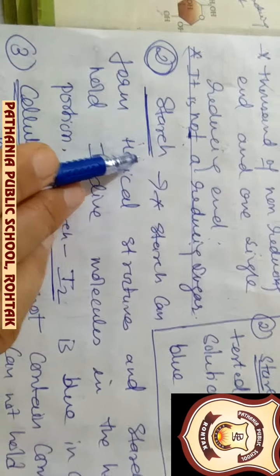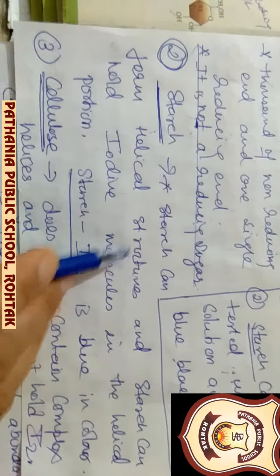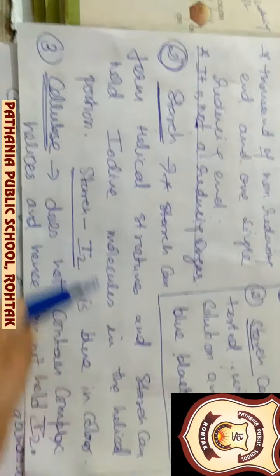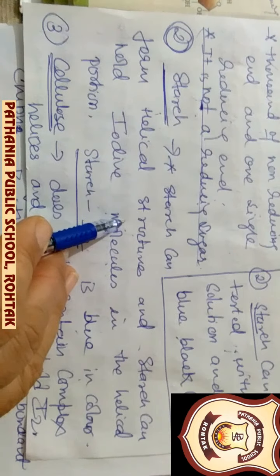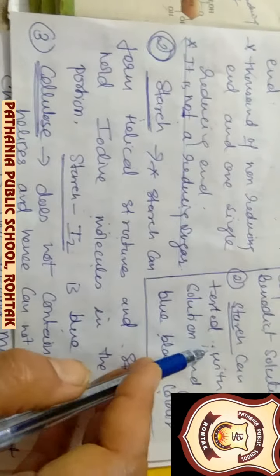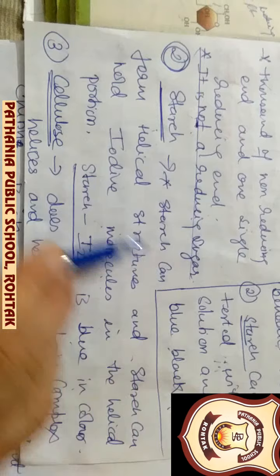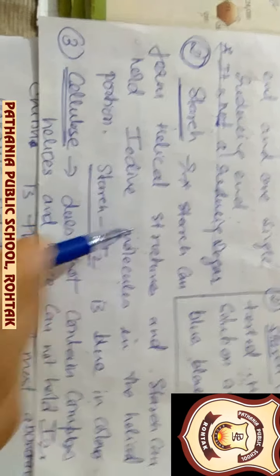Now the structure of starch. Starch forms a helical structure, and due to the formation of the helical structure, it holds the iodine molecule. Once it holds the iodine molecule, a starch-iodine complex is formed, which is blue in color. Hence it provides a blue-black color when tested with the iodine solution. This reference was given in advance because of this point only.